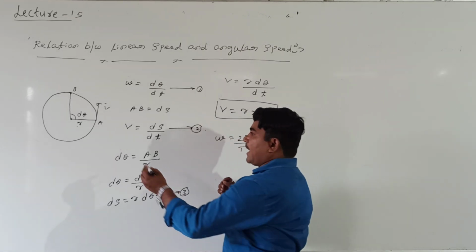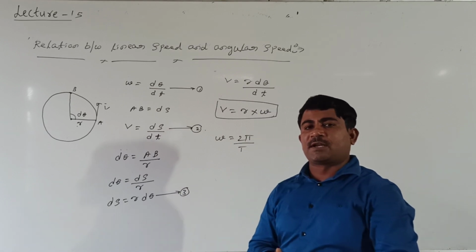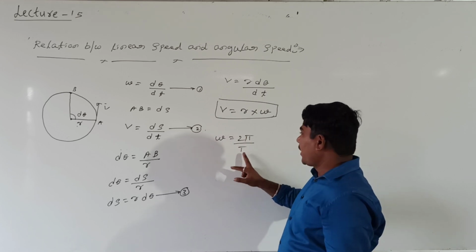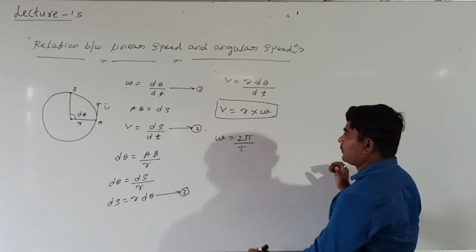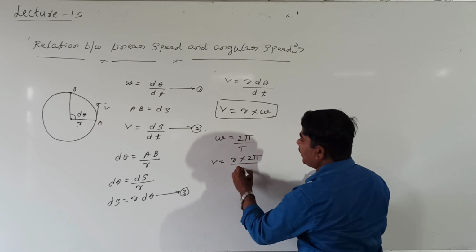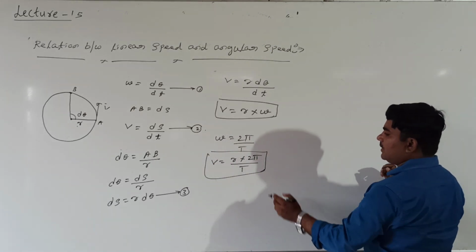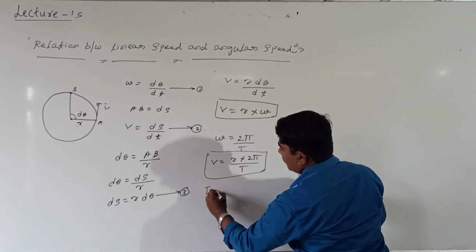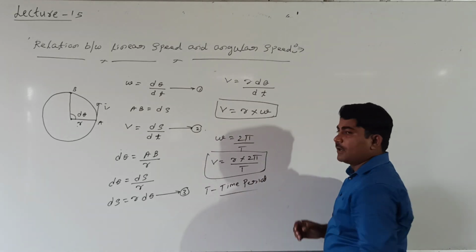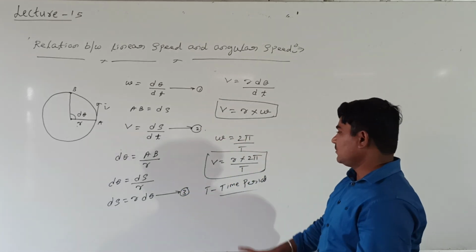In this one, omega represents angular speed, 2 pi divided by T. Then v equals r into omega, which is r into 2 pi divided by T. You can represent it in an alternate manner also. T is the time period, the time taken by the body to complete one revolution.